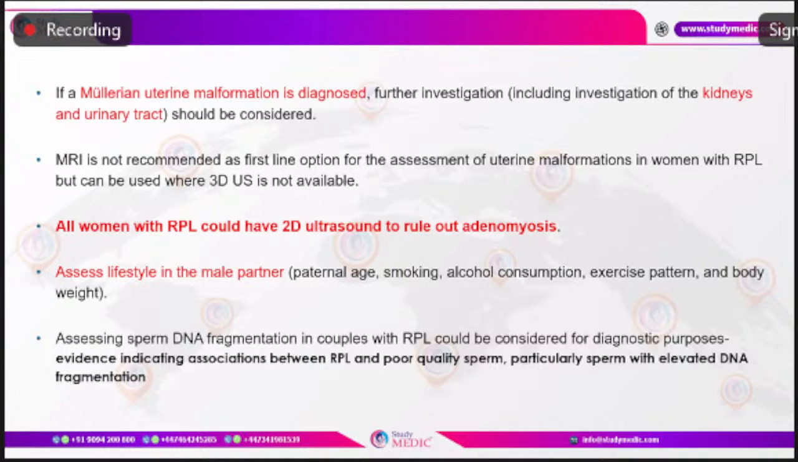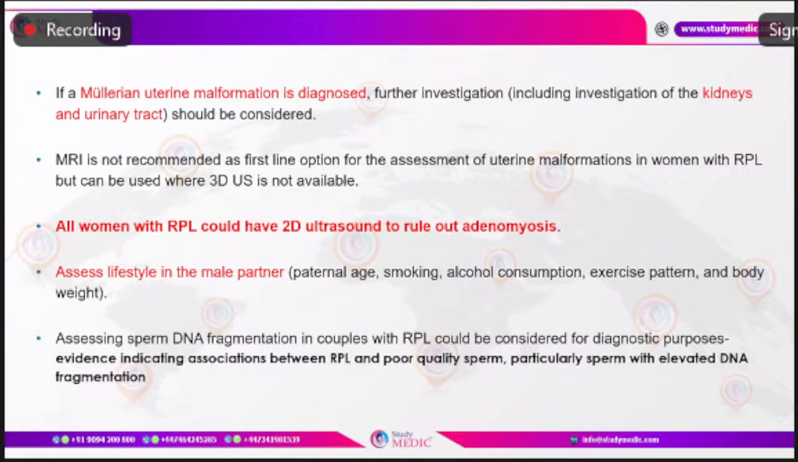And all women with recurrent pregnancy loss could be offered a 2D ultrasound to rule out adenomyosis, as there have been some studies which show that there can be some link between adenomyosis and pregnancy loss, while there are no major RCTs available.